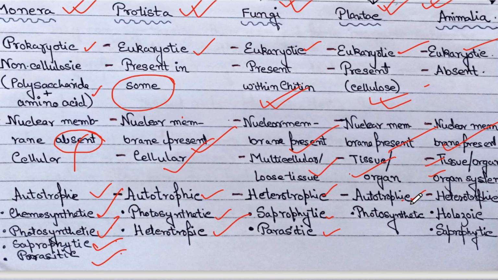Plantae is autotrophic, we all know, and it's mostly photosynthetic. Okay, so now comes Animalia. Animalia is heterotrophic and it can be holozoic or saprophytic. So these are the different kingdoms with their very specific features. Now we are going to go into details about our first kingdom, that is Monera.